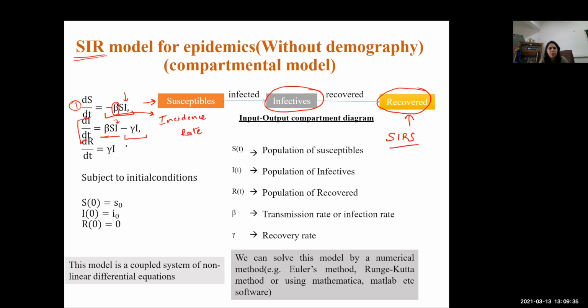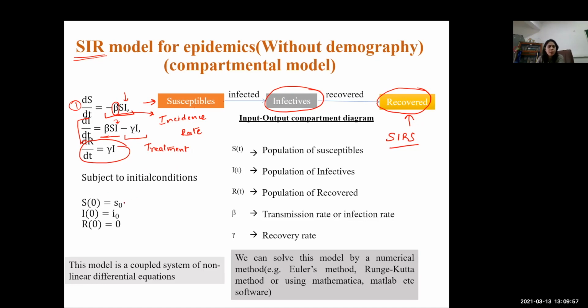Now this is the simplest equation for recovered which has been written, but this is not the only way of writing down the recovered population. Here we are not considering that some treatment is being given to them. If some treatment is being given to them, then that has to be added properly.